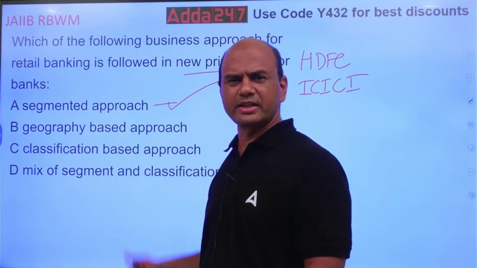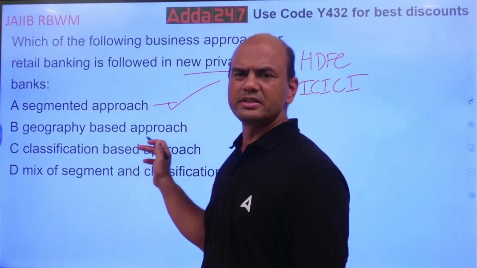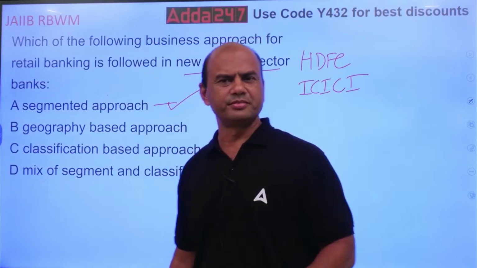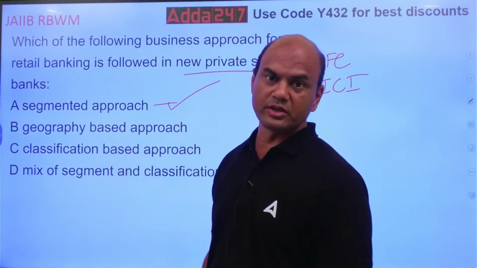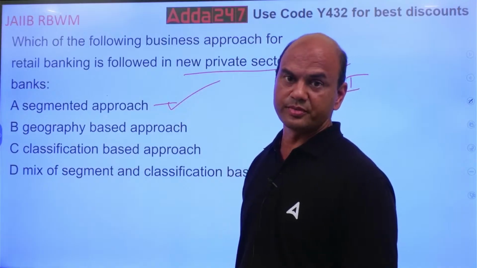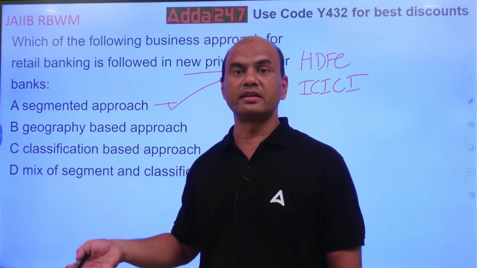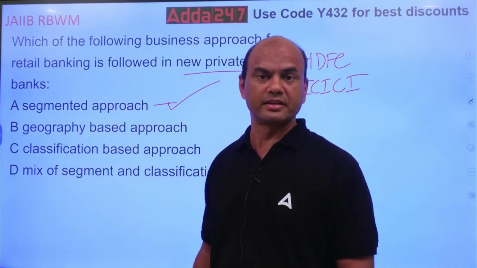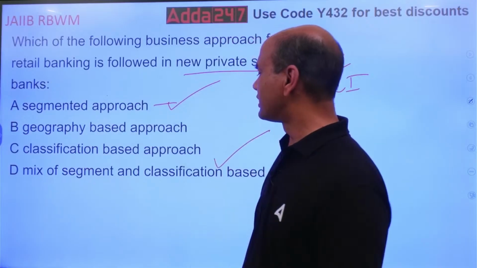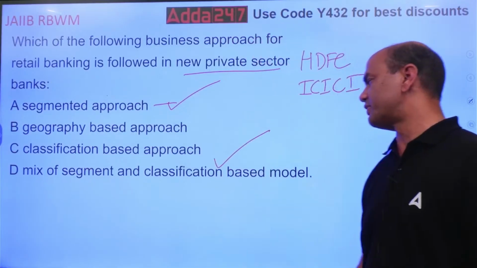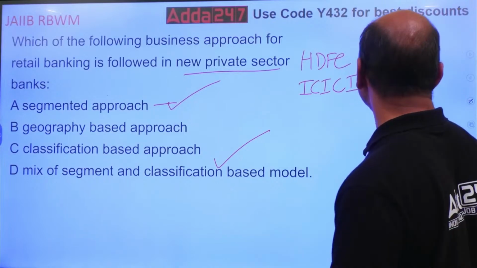In private sector banks, they follow this approach only, mainly segmented. Geography based, they don't follow. Their concept is totally different. Classification based, yes, they do follow classification based also. Their general manager is sitting, their DGM is sitting, their zonal manager is sitting, like this. They also follow. So it is a mix of segment and classification based model. Okay, it is a mix.